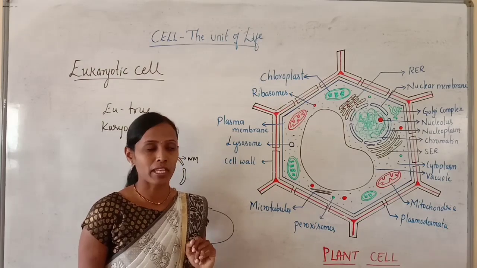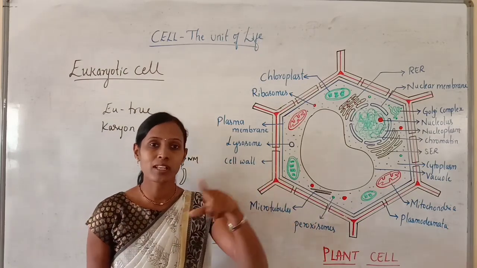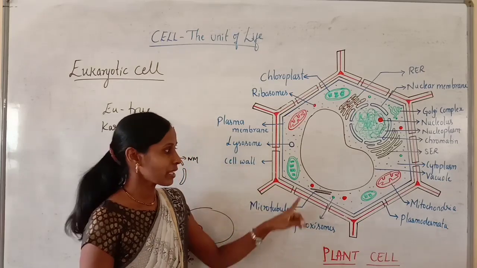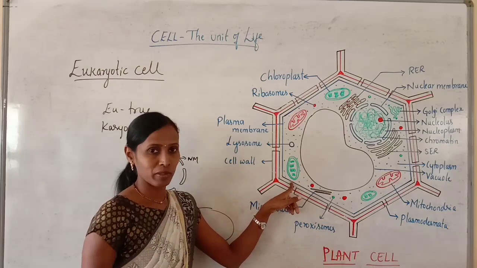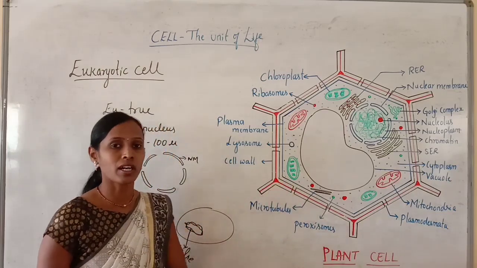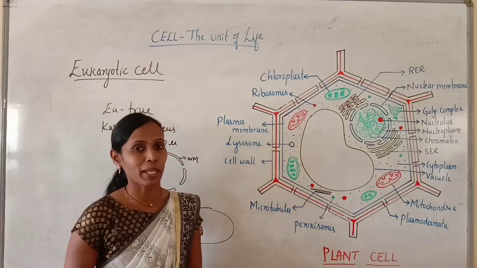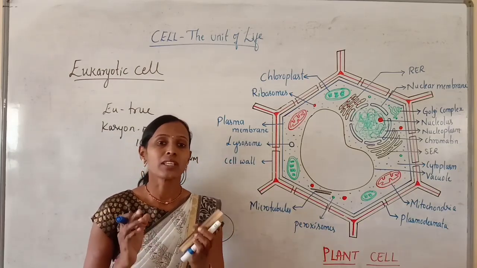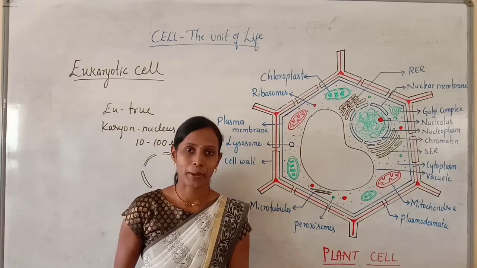But in the animal cell, the cell wall is completely absent. Animal cells are bounded by only a plasma membrane. You will come to know when we talk about the animal cell. Just remember, here there is a rigid cell wall followed by the cell membrane, but in the animal cell the cell wall is absent. They contain only a plasma membrane.